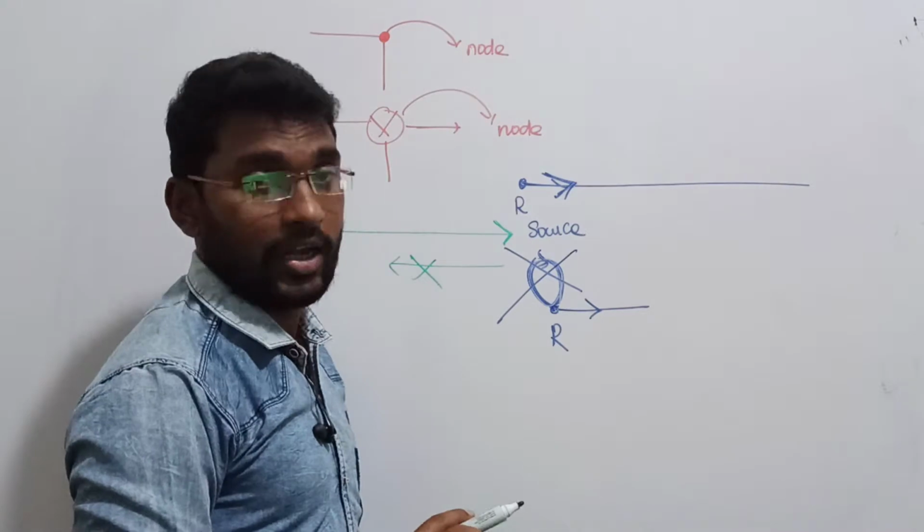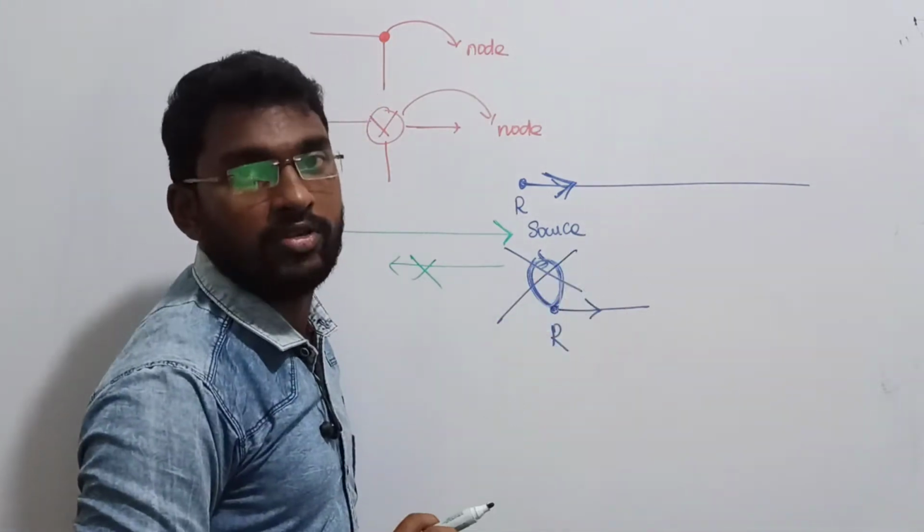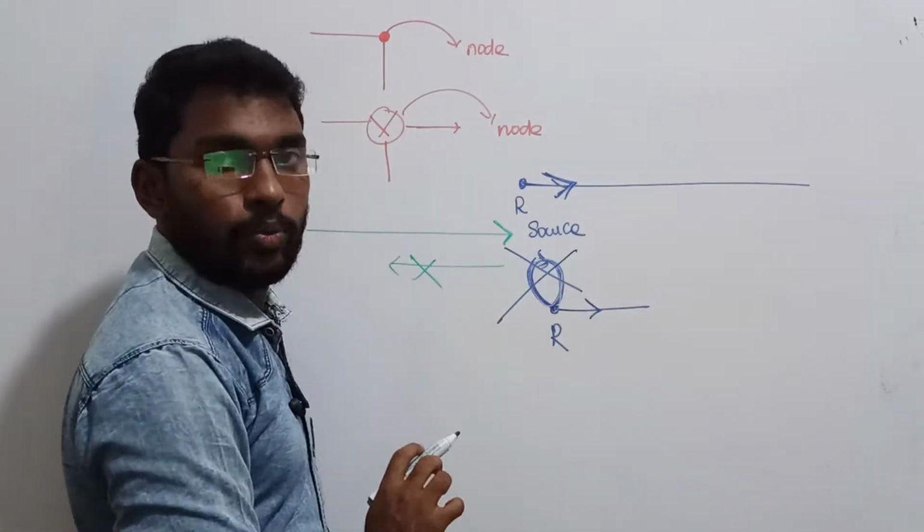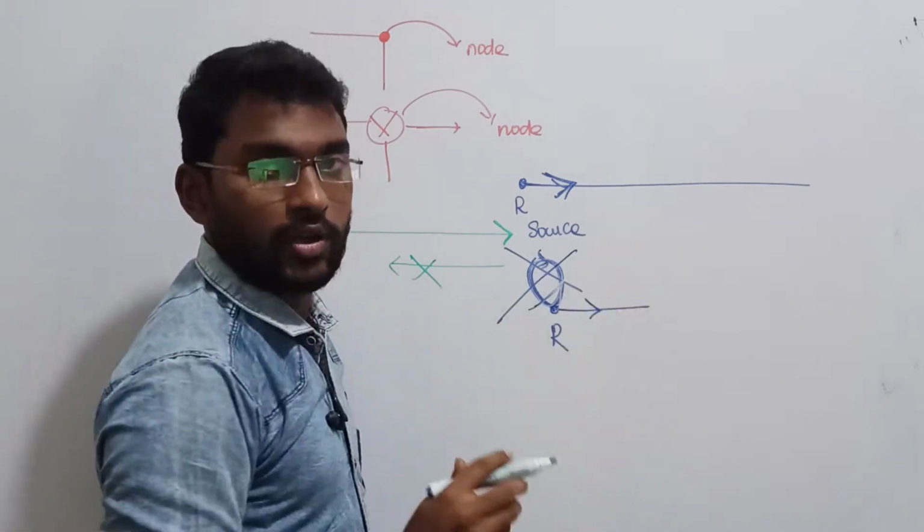Guys, listen. Once again, I am repeating. While calculating the transfer function from the signal flow graph, if there is any self loop at the input side, you need not consider it. You can remove it. That is the first conclusion, right?